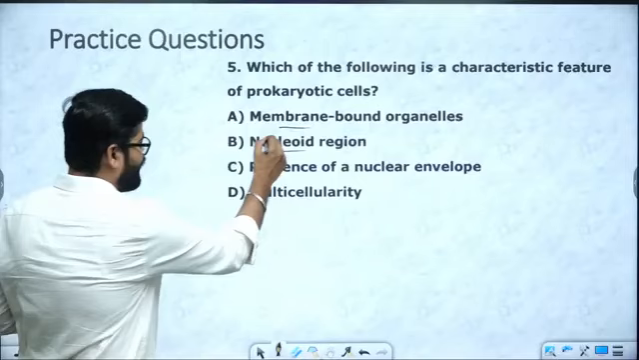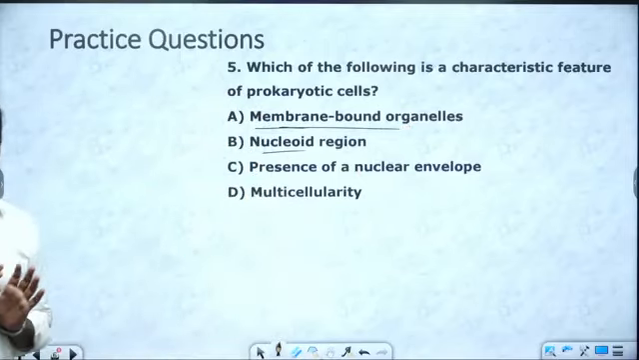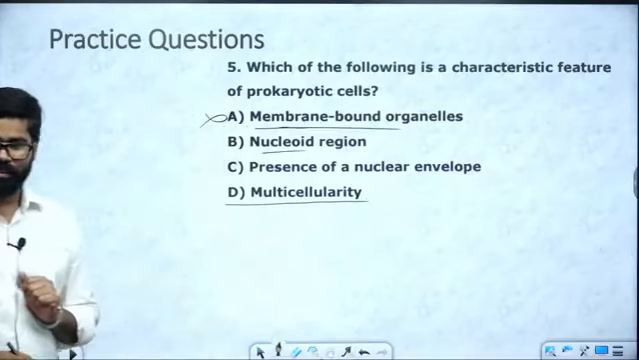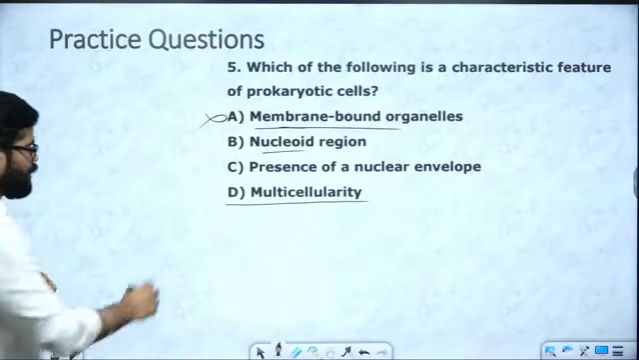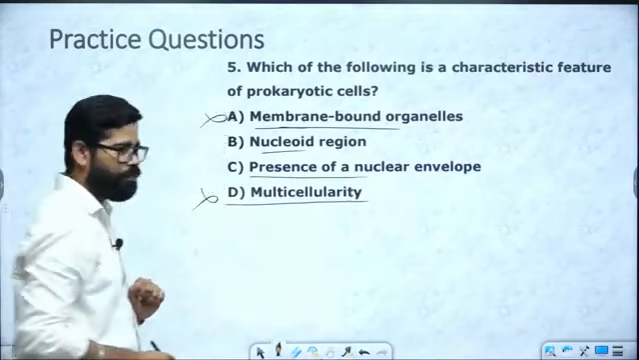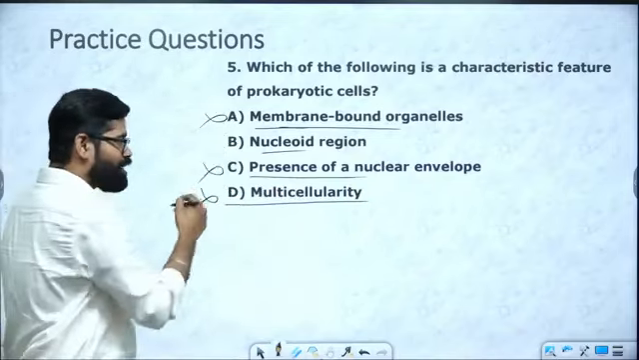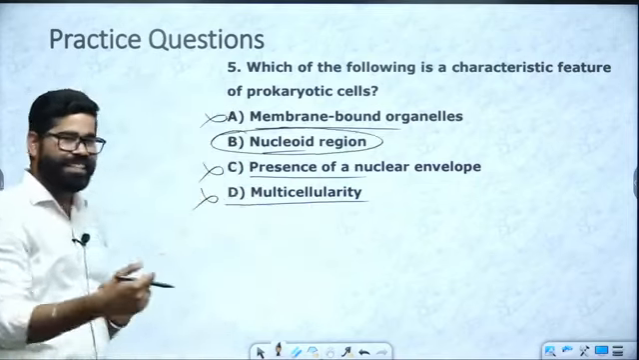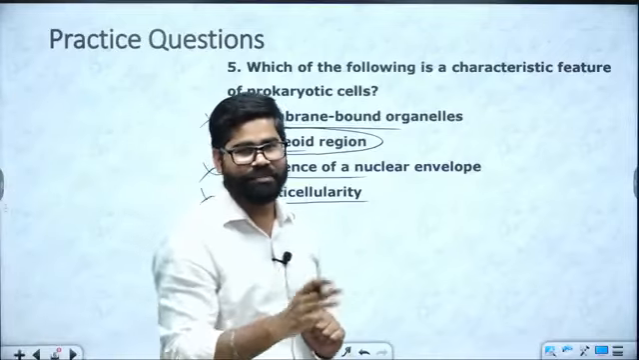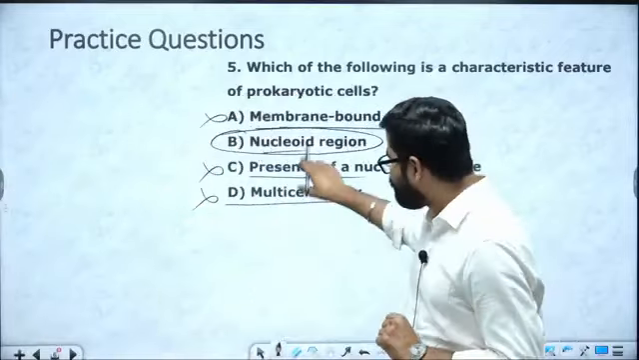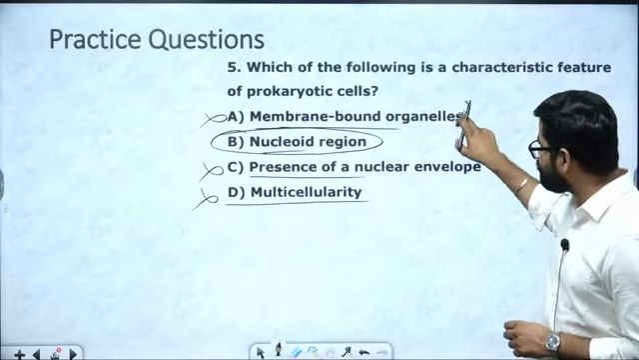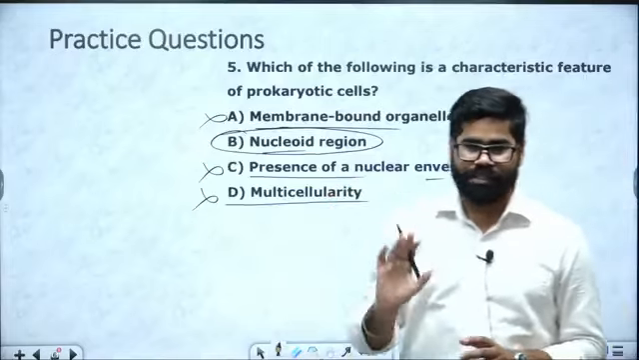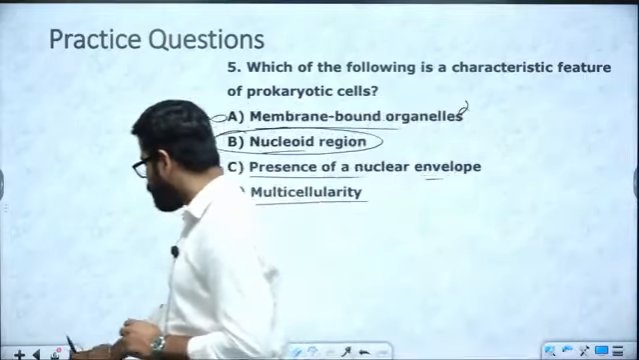First is saying membrane bound organelle. Do they have membrane bound organelle? They don't have membrane bound. They are saying multicellularity. There is no such multicellularity. We have seen that. Presence of nuclear envelope? No. So you can eliminate the ones which you know. Then you have one remaining thing, nucleoid region. Nucleoid region is the region where we have the presence of genetic material. So you know the three things that cannot be there. There is no membrane bound organelle, no presence of nuclear envelope, neither is there multicellularity. So hence answer will be option number B.